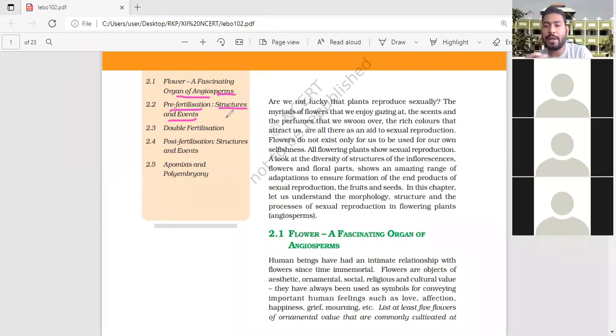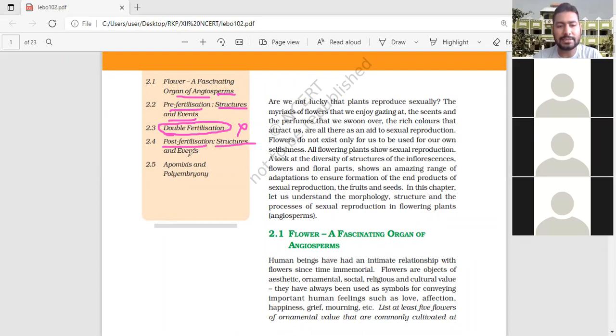Sporogenous tissue forms the primary parietal cells, and generative cells will divide like that. We will see one by one. Another very interesting and characteristic feature of the angiosperm is double fertilization. It is never found in the lower plants like algae, bryophytes, pteridophytes, and gymnosperm. They don't have such double fertilization activity.